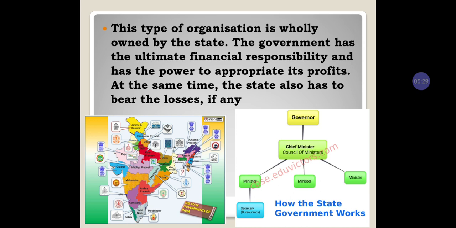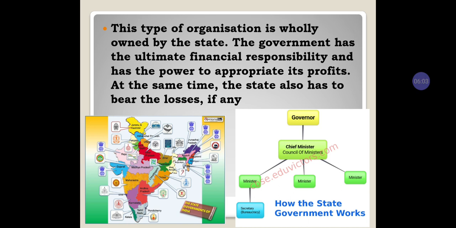The government has the ultimate financial responsibility and has the power to appropriate its profit. At the same time, the state also has to bear the losses. See here, not only is the state taking care of these statutory corporations, even the losses of the statutory companies should be taken by the state government, where all the powers and financial responsibilities are given to the state government.